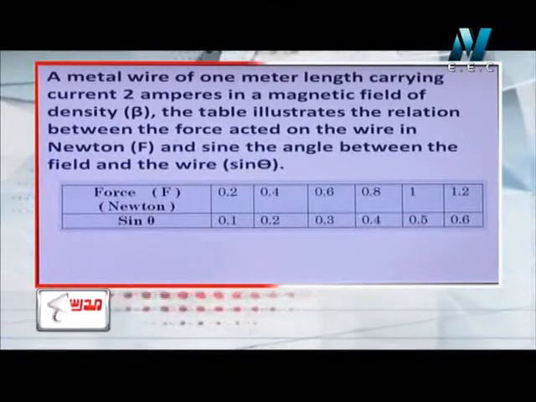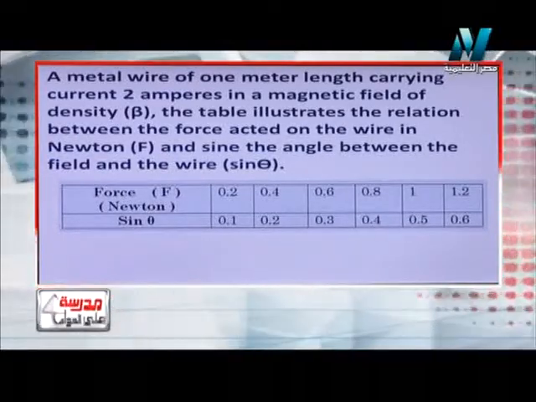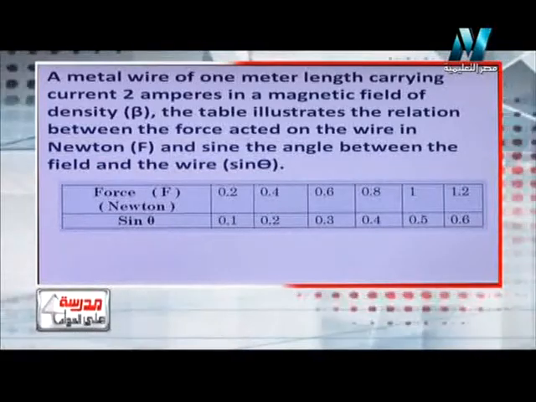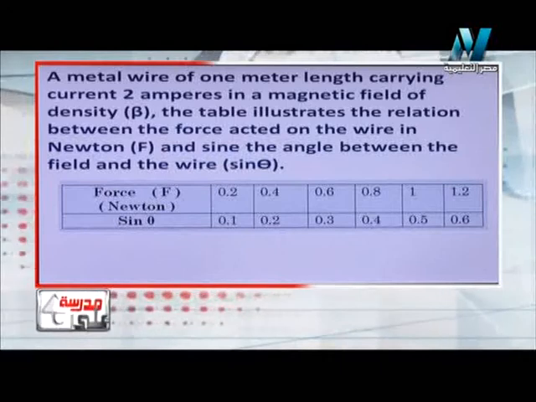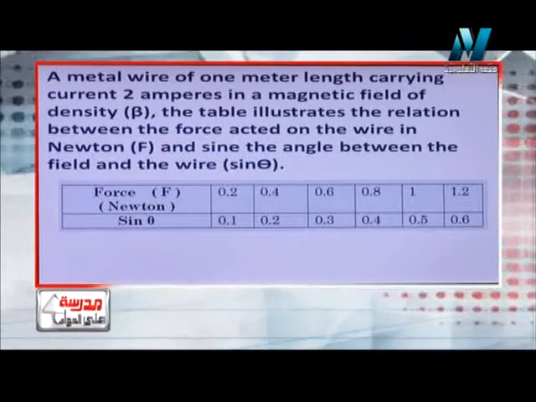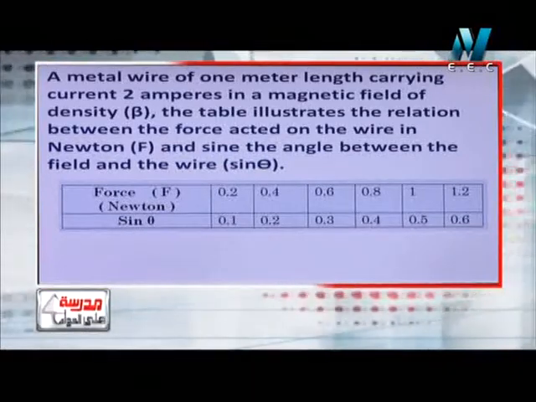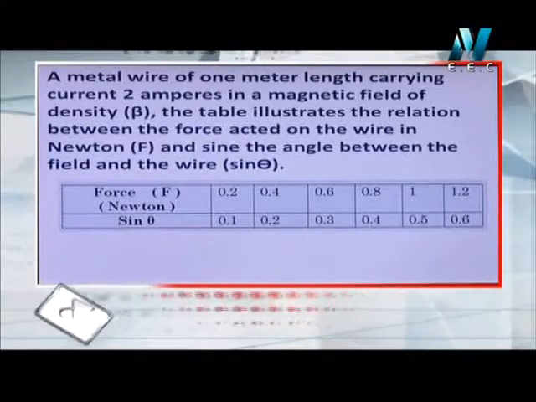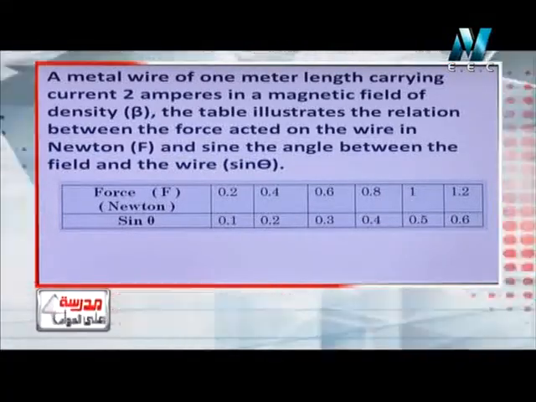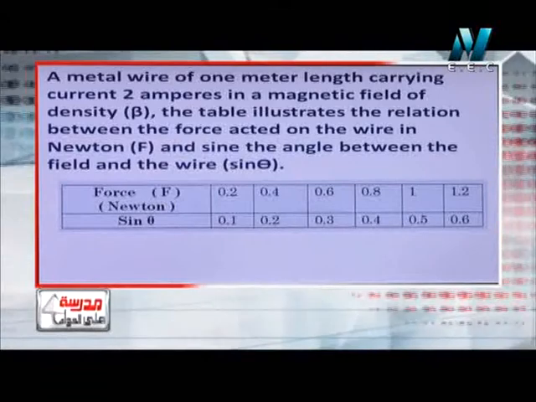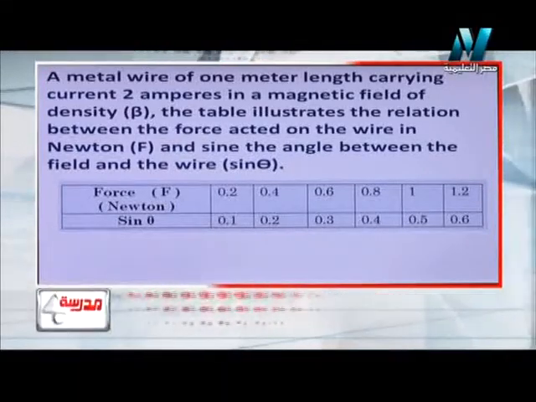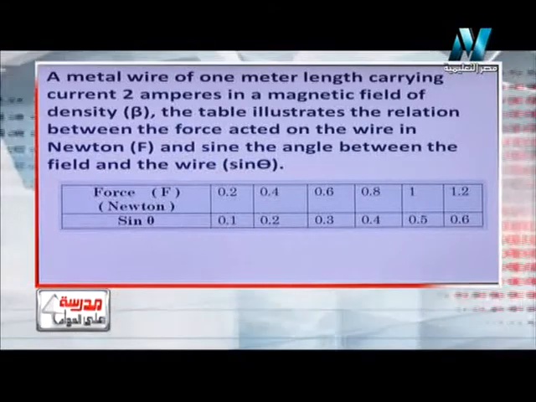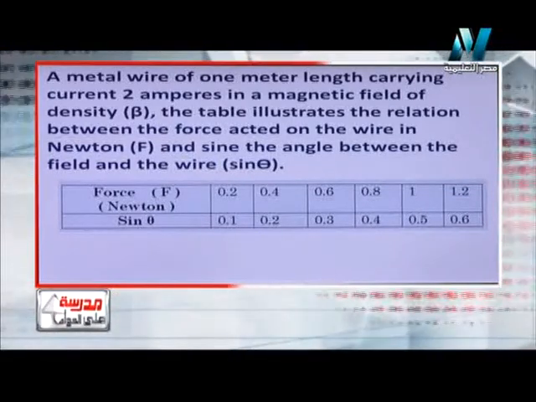The length of this wire is 1 meter, carrying a current of 2 amperes, found in a magnetic field of density B. And the table illustrates the relation between the magnetic force and the angle between the magnetic field and the wire. Let's see. He said that when sine theta equals 0.1, the force will be 0.2.